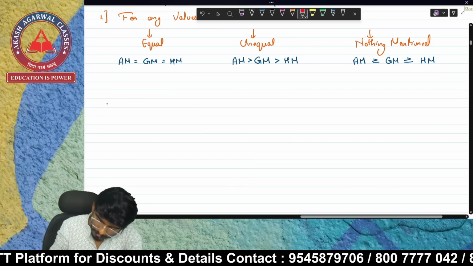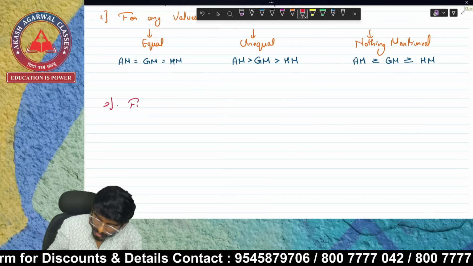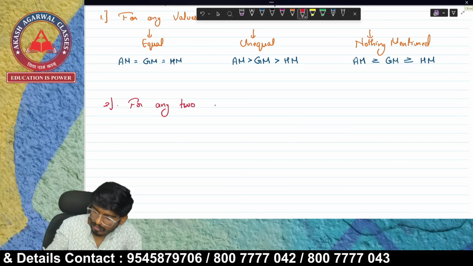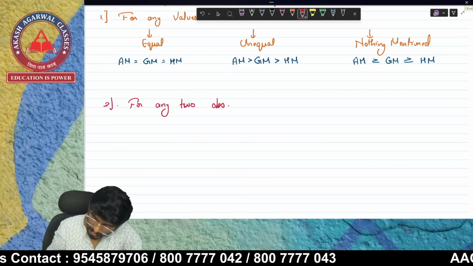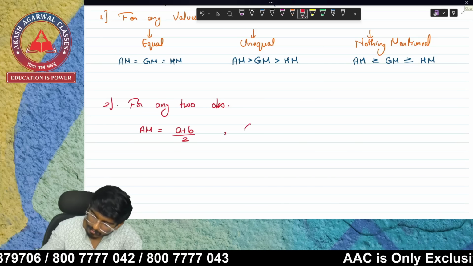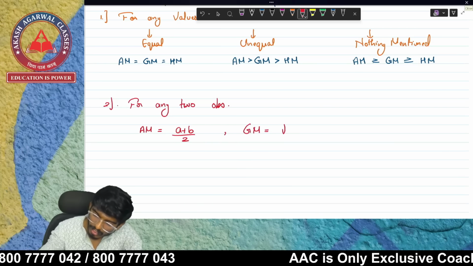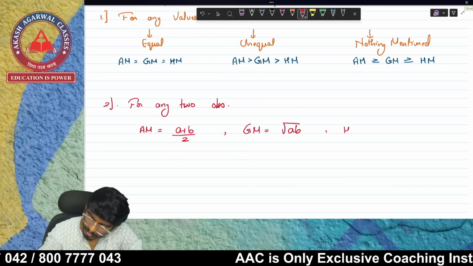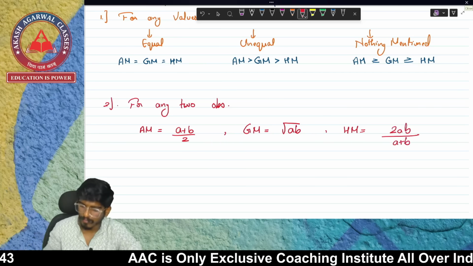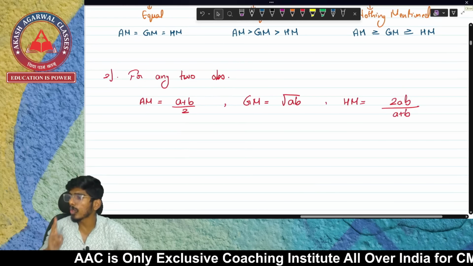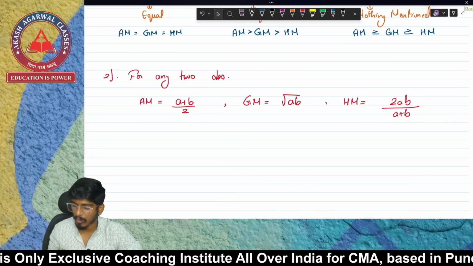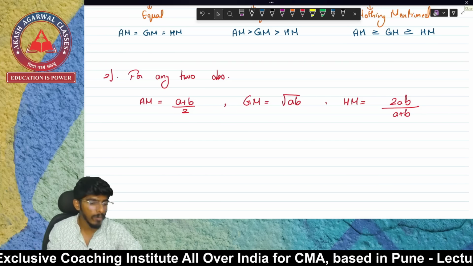Point number 2. For any 2 observations: if there are only 2 observations, then your AM is going to be A plus B divided by 2, your GM is going to be under root AB, and your HM is going to be 2AB upon A plus B. So if only 2 observations are given in the question, I can find AM as A plus B upon 2, GM as root AB, and HM as 2AB upon A plus B.